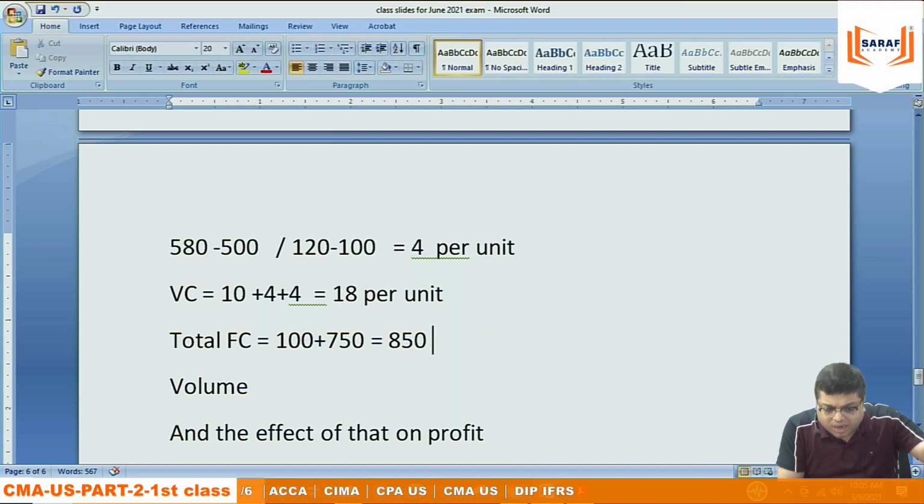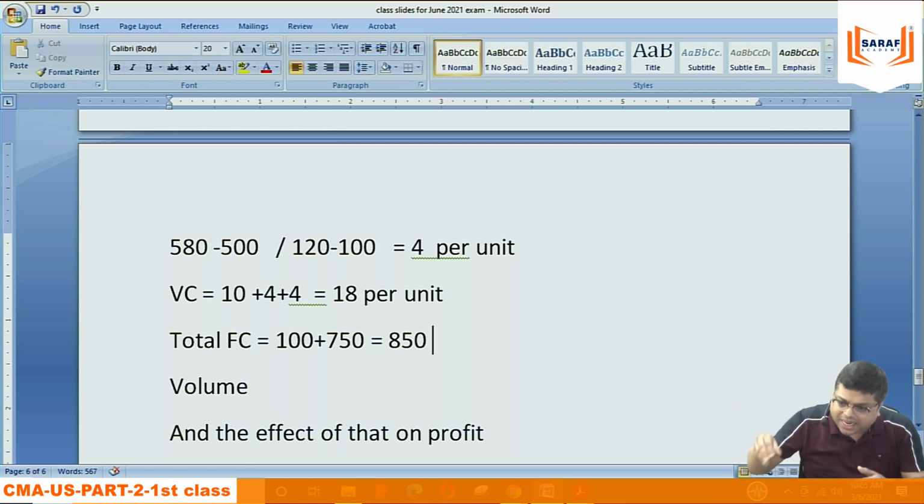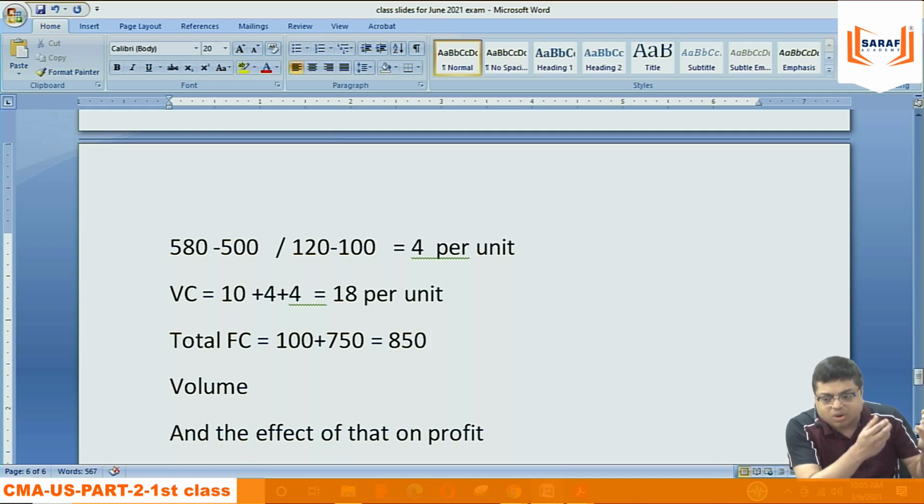In your questions, whenever you do questions from any book, 50% of questions in decision making are based only on this understanding. If 3-4 types of costs are given and you can understand this is variable, this is fixed, that means a 90% chance that you can do the question very fast. But most students, when they read, are not focusing on whether it is variable or fixed. They realize it only after reading the question. So we need to be focused that decision making is very much related to understanding the behavior of the cost, the nature of the cost, whether it is variable or fixed.